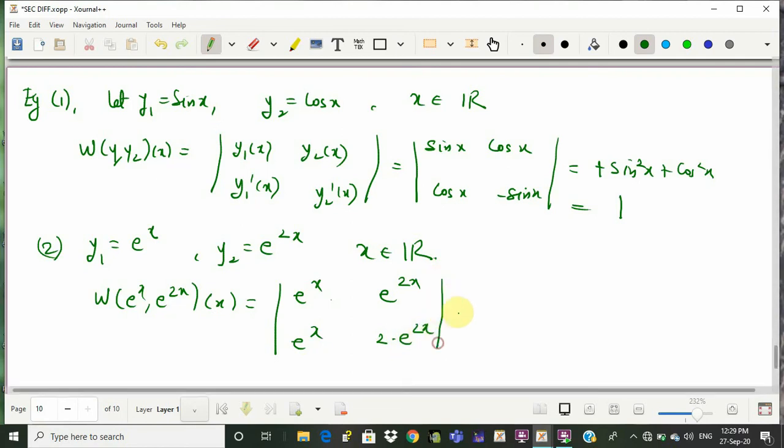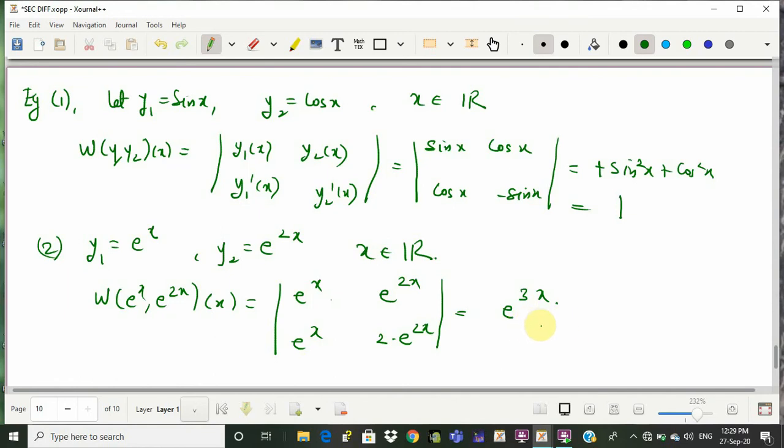One can compute and check that this is the same as e raised to 3x, because you have e raised to x into 2x, that is e raised to 3x, minus e raised to 3x... that is, e raised to 3x times 2 minus 1, so it is the same as e raised to 3x.